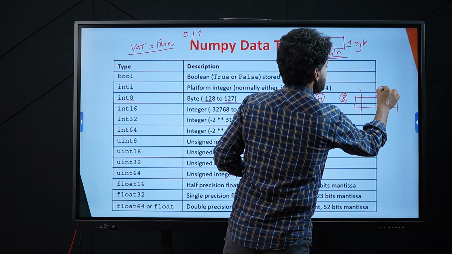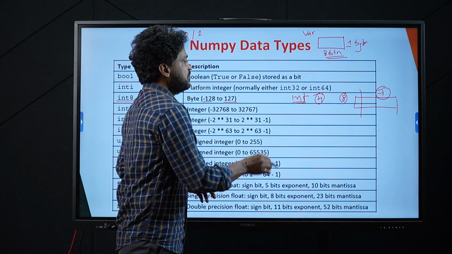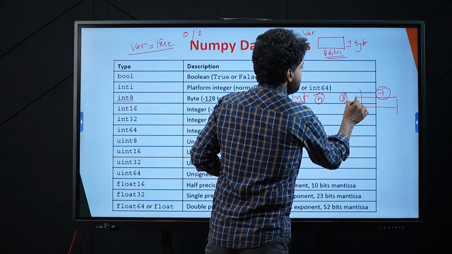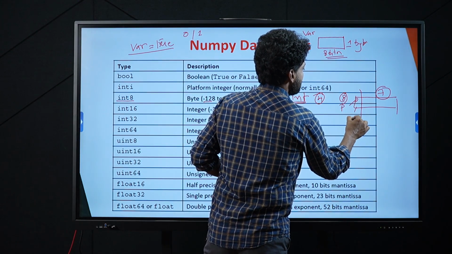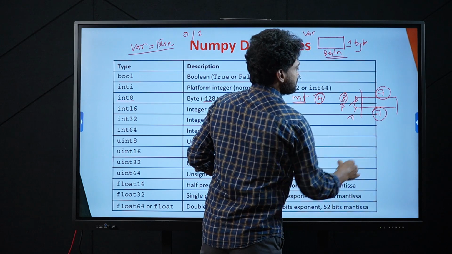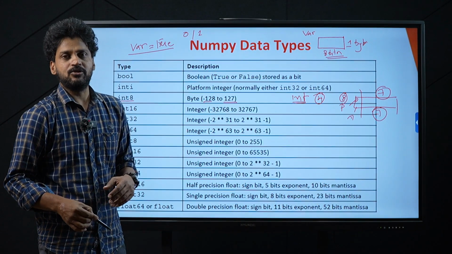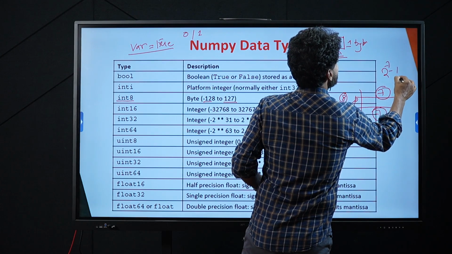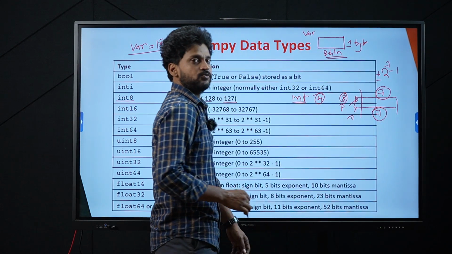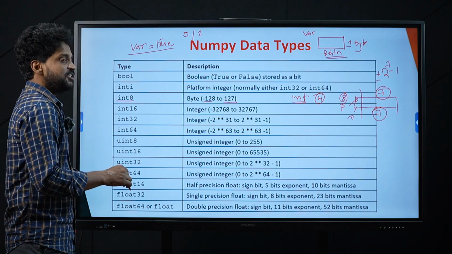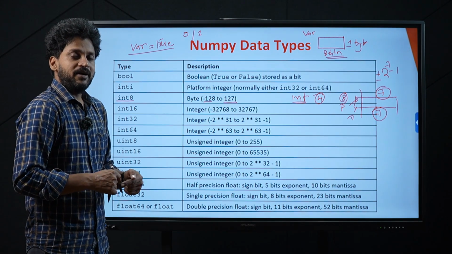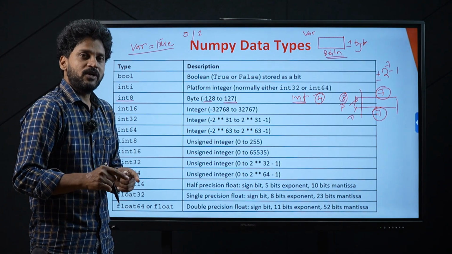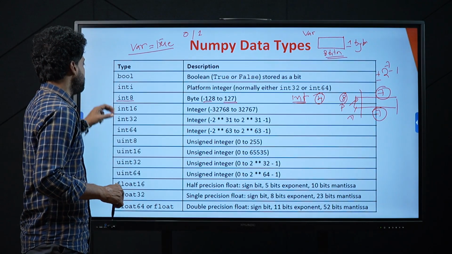Remaining 7 digits, you will be able to store your value. Since the first digit is the sign, 0 is positive, 1 is negative. In the remaining 7 digits, you will be able to store the value, that is 2 power 7 minus 1, plus or minus 2 power 7 minus 1. Okay, so that is minus 128 to plus 127. This is the maximum range of an integer.